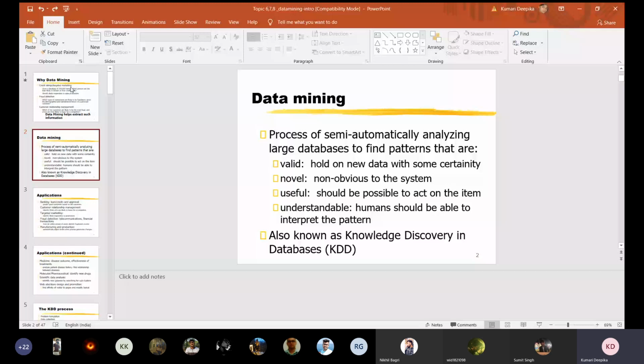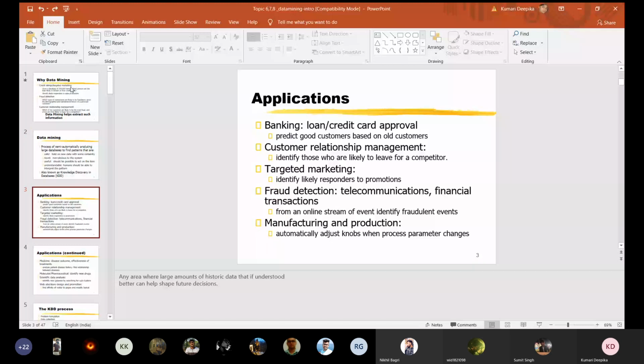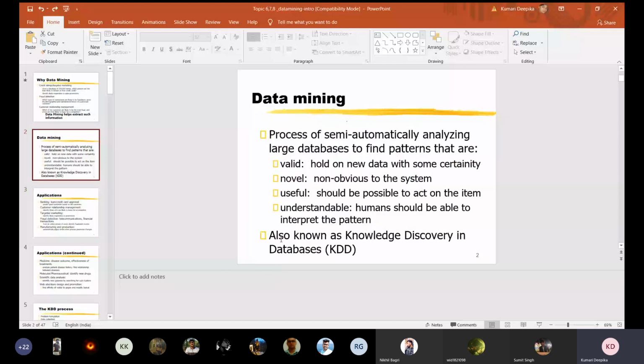It is one of the steps in KDD, that is knowledge discovery in databases. There is a myth that it is also known as knowledge discovery. Here it is mentioned as also known as, but actually it is one of the steps in KDD, though an essential step. That's why there is a myth that data mining is the same as knowledge discovery in databases.